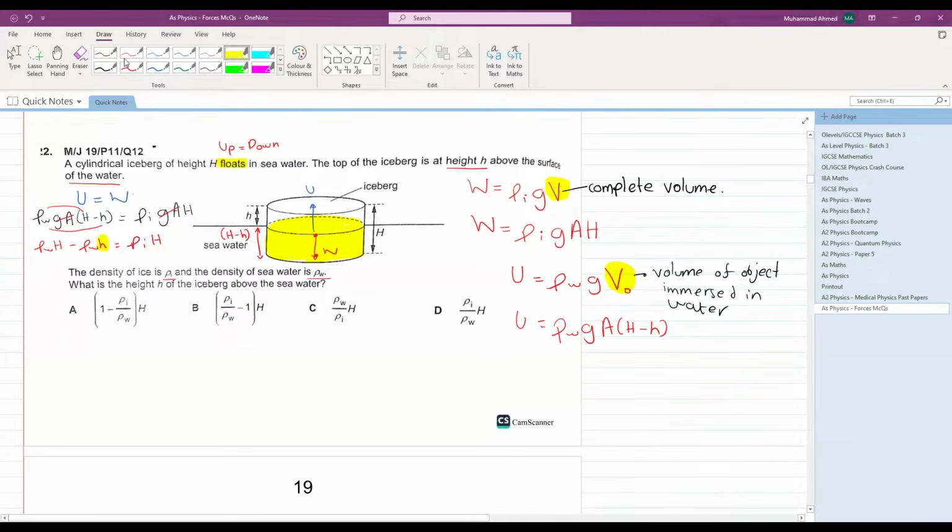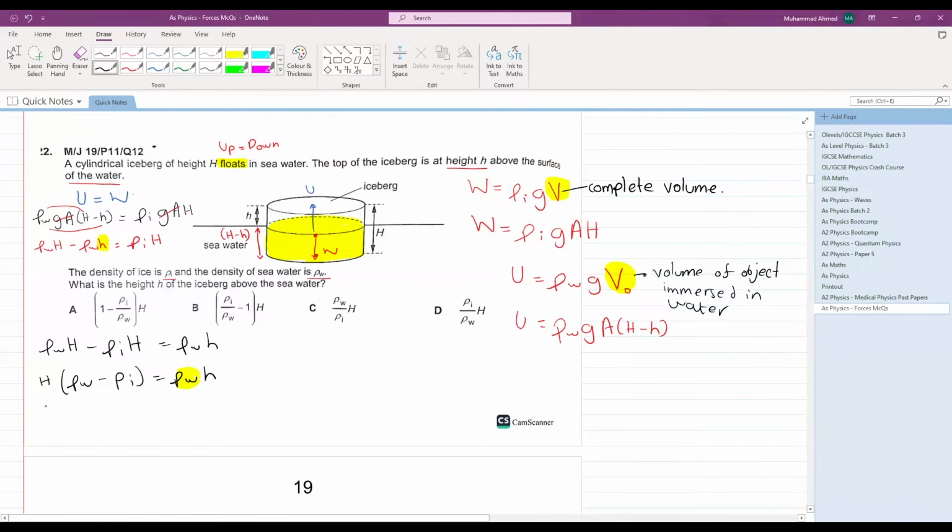So let's take it to the right hand side. Density of water, capital H, minus density of ice, capital H, is equal to density of water, small h. Now what can you do? You can take capital H common here. Density of water minus density of ice is equal to density of water times h. Now let's bring this density of water into the denominator.